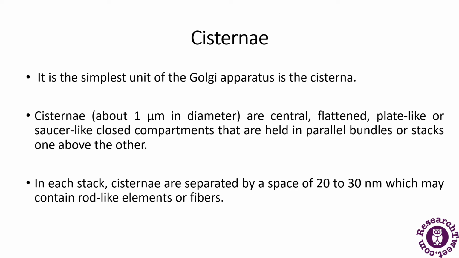Each cisterna is bounded by a smooth unit membrane that has a lumen, and that will vary in length or width from about 500 to 1000 nanometers. So this was about the cisterna. Cisternae at the convex end of a dictyosome comprise the proximal forming or cis phase, and cisternae at the concave end will form the trans phase.